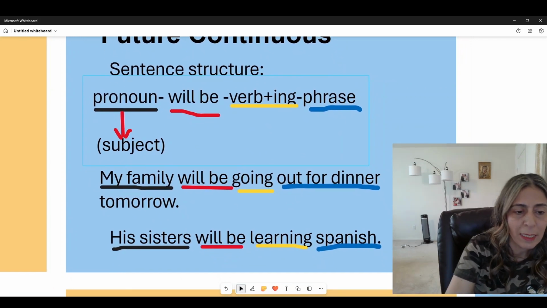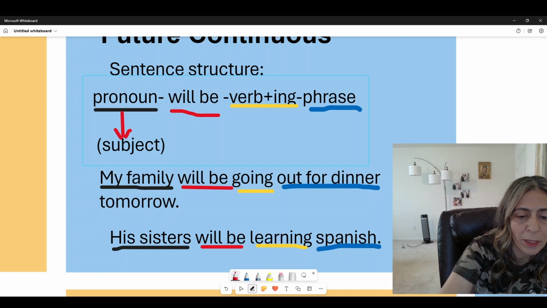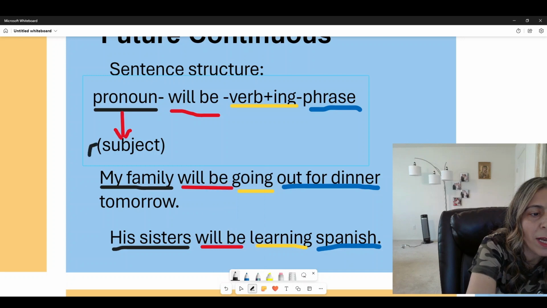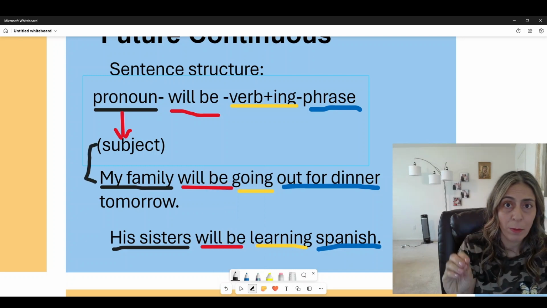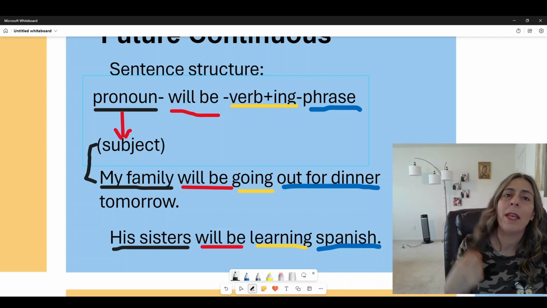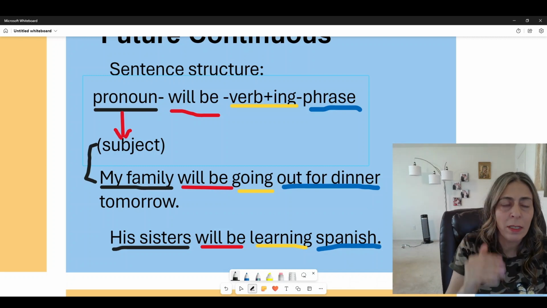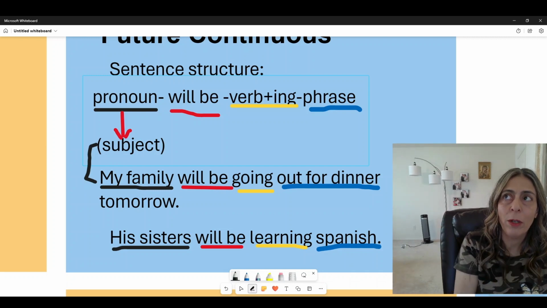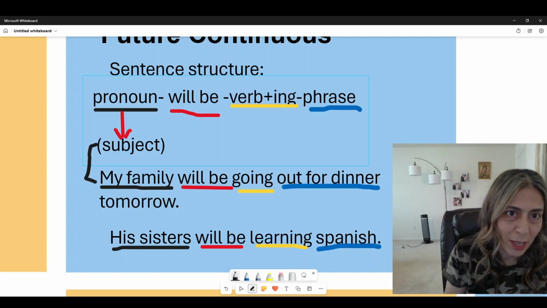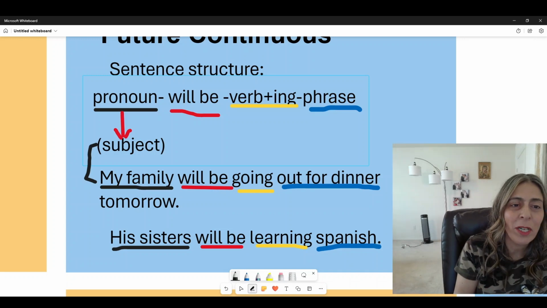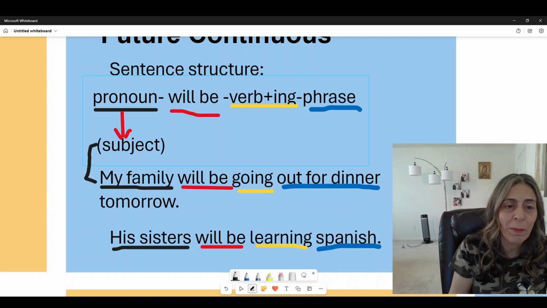The subject in this case is my family. So here we have the subject. It's not a pronoun, it's the subject. Because if I want to use a pronoun, I would say any of the pronouns: I, it, he, she, you, we, and they. But it's not the pronoun here, it's the subject, so I will use my family.